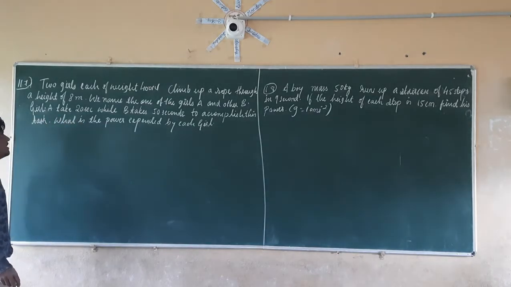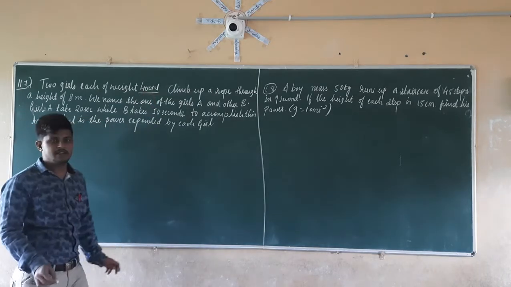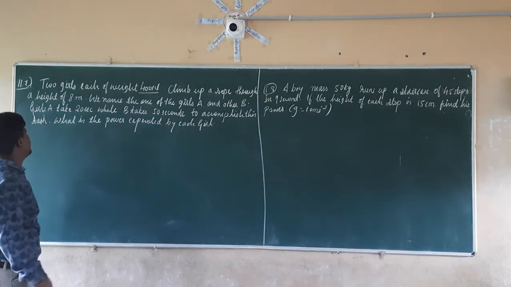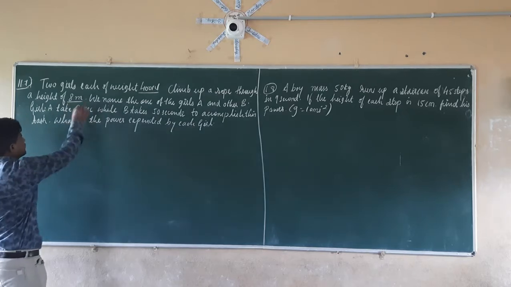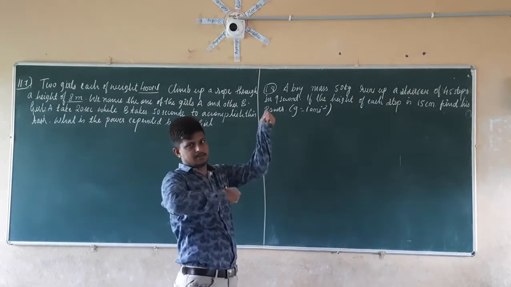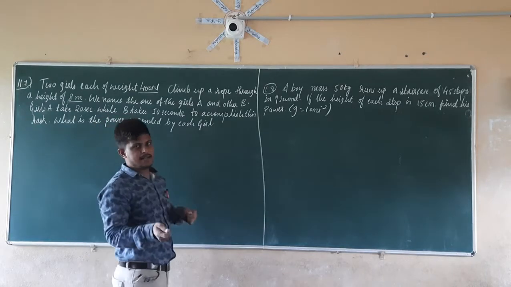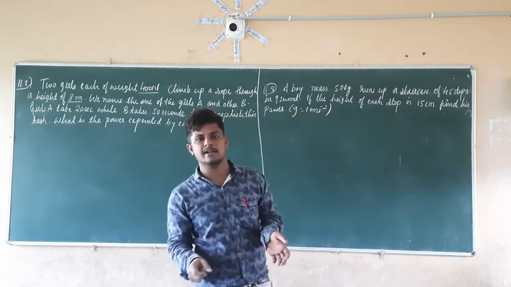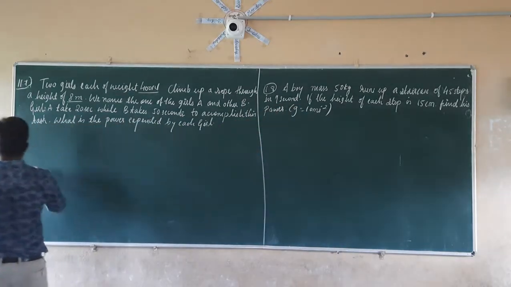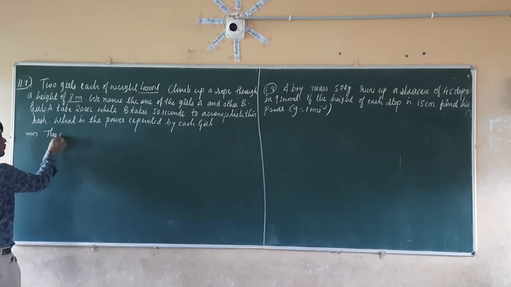See here in the problem statement, two girls are given, each weighing 400 newtons. The weight of both the girls is equal to 400 newtons. They are climbing a rope through a height of 8 meters. So the height of that rope is 8 meters. One girl is named A, another girl is named B. We have to calculate the power expended by both girls. So first we have to write down the given data. What is the given data here? The weight of both the girls.